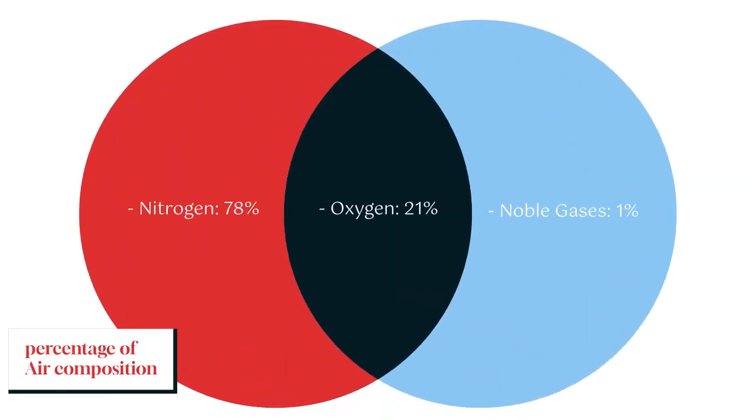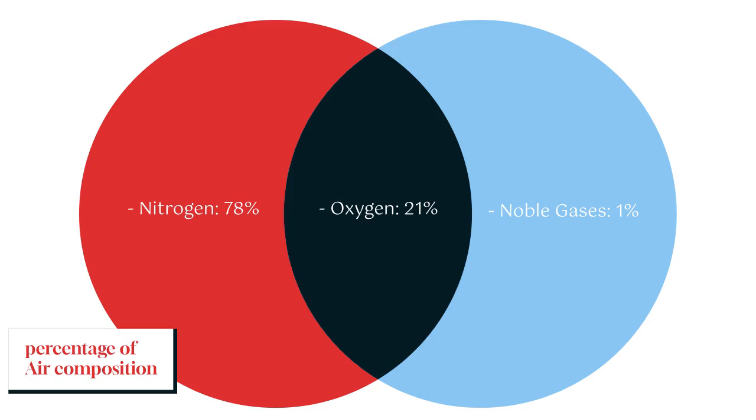Now we'll look at the percentage composition of air by volume. Nitrogen is about 78%. It has the highest composition. Then we have oxygen. Oxygen is 21%. The next is carbon dioxide. Carbon dioxide is about 0.04%. We have noble gases. Now these noble gases include helium, argon, krypton, xenon. These are examples of the noble gases present in air, and they make up about 1%.